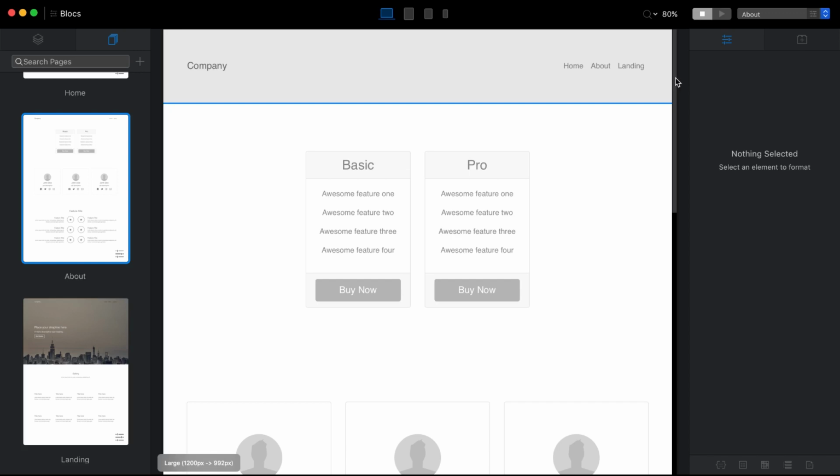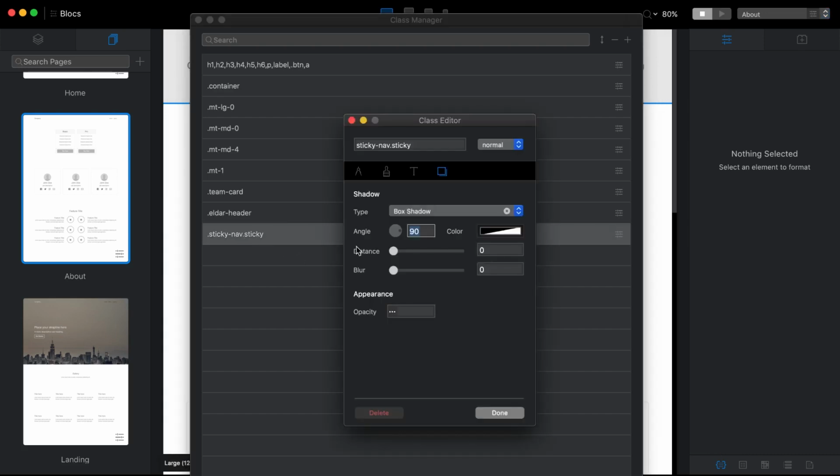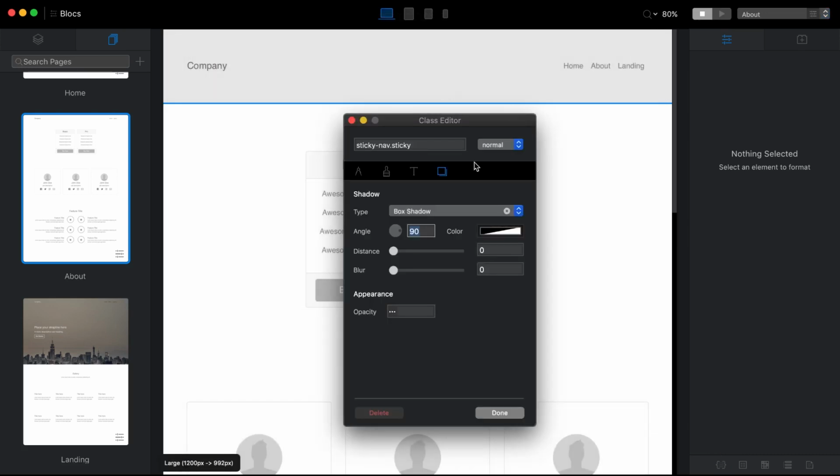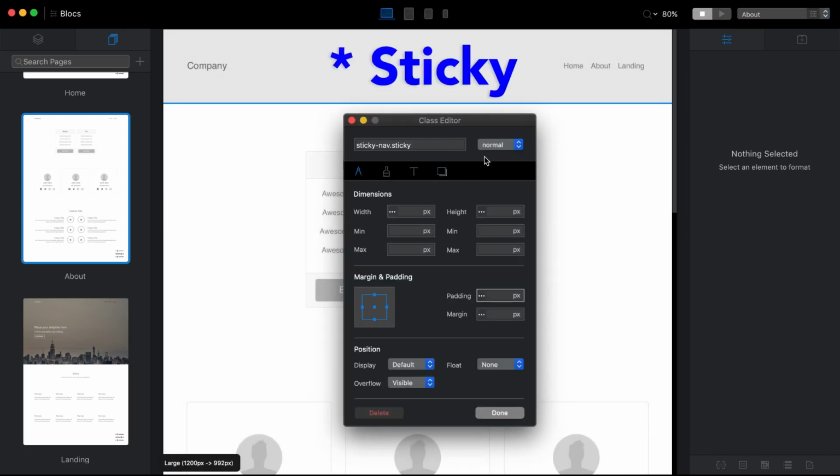And another thing we can do here is change the size for the navigation. So if we open this class again, for the scrolling navigation, I want to make it smaller. So not only will I change the color, I also want to change the size. So we had 30 pixels for this navigation.